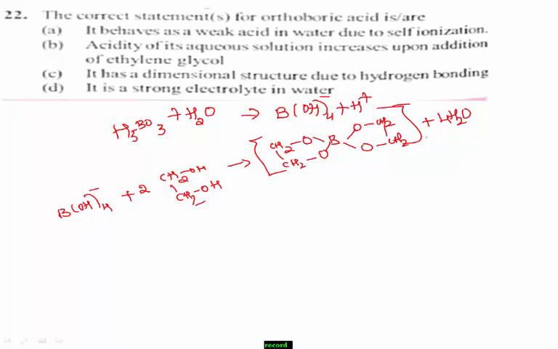If you know this point, the right answer for the given question is option B. It is the correct statement for orthoboric acid: acidity of its aqueous solution increases upon addition of ethylene glycol. Option B is the right answer.